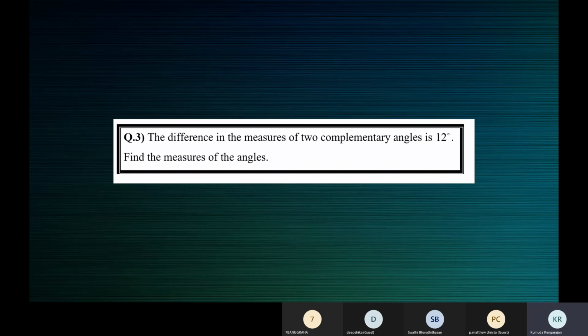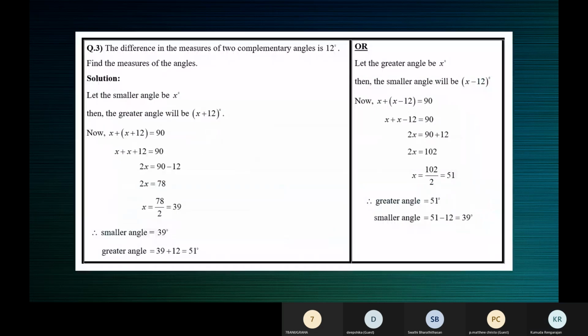After assuming like this, the equation is, since we're dealing with complementary angles, one angle plus the other angle is equal to 90 degrees. You should construct this equation, solve the equation, find the value of x, and hence find the two angles. If the smaller angle is x, then the greater angle is x plus 12. If the greater angle is x, then the smaller angle is x minus 12.